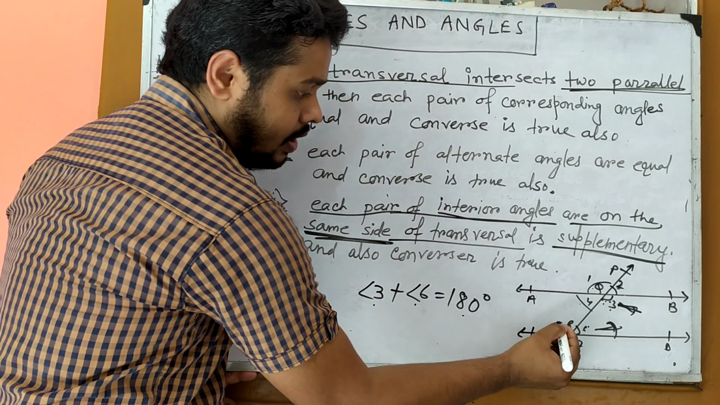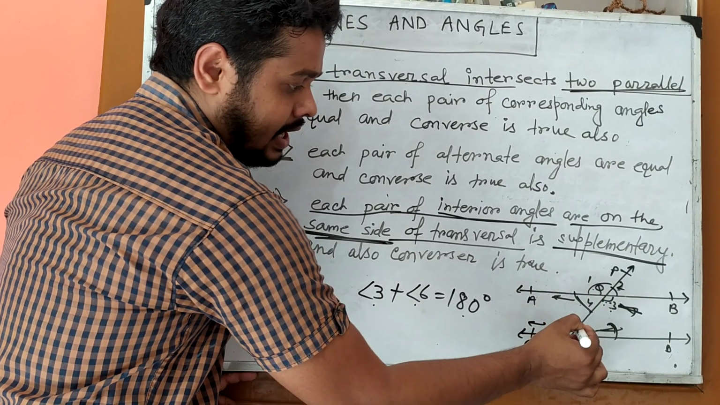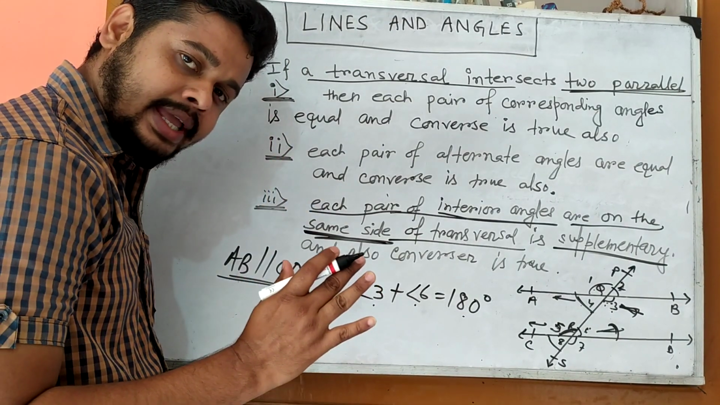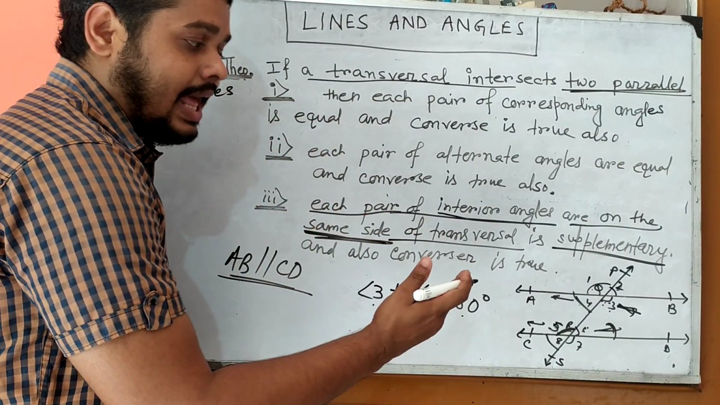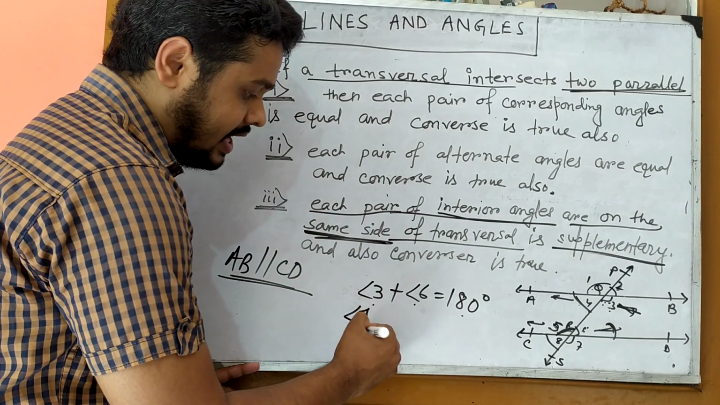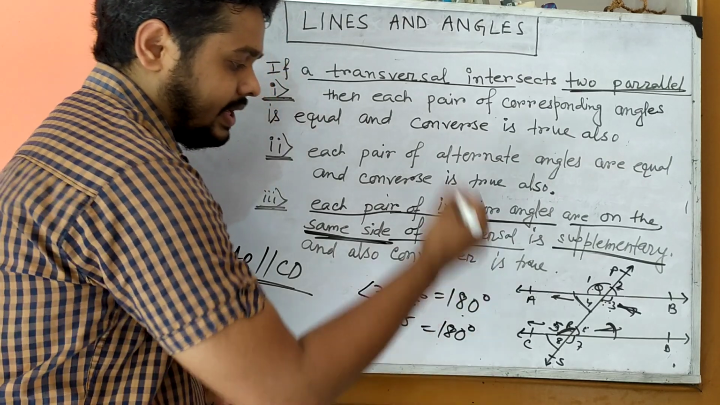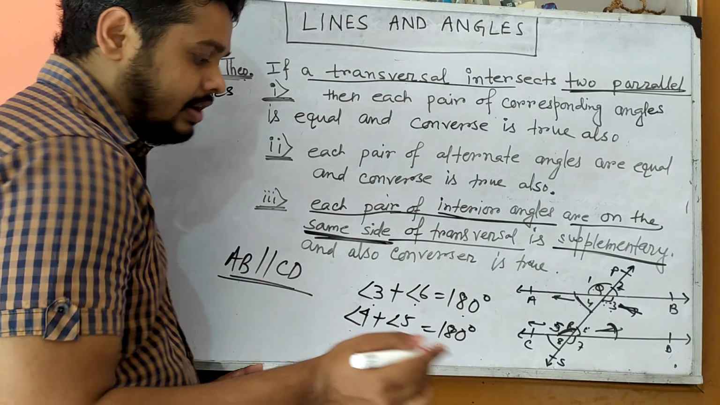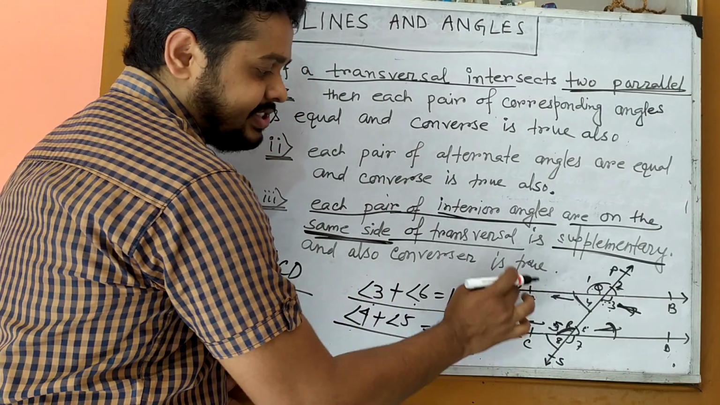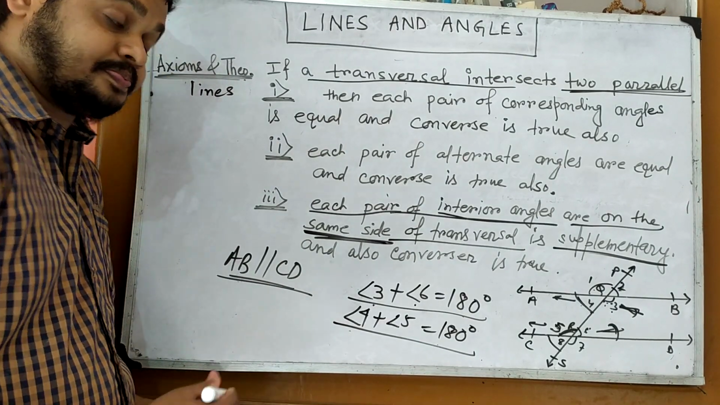Similarly, for these two, angle 4 and angle 5, both angles are interior angles, as well as they lie on the left hand side of the transversal. So we can say angle 4 plus angle 5 equals 180. Conversely, if their sum is 180 degrees, then these two lines are parallel to each other.